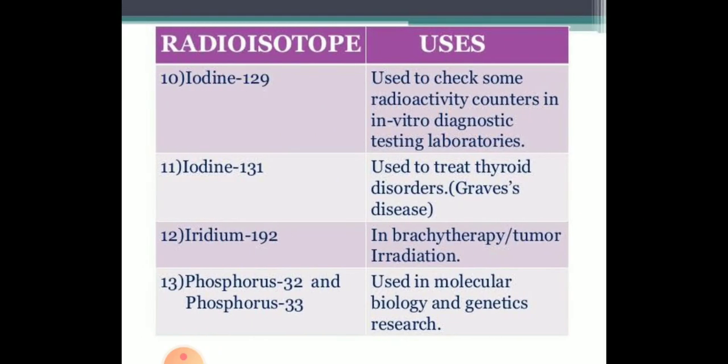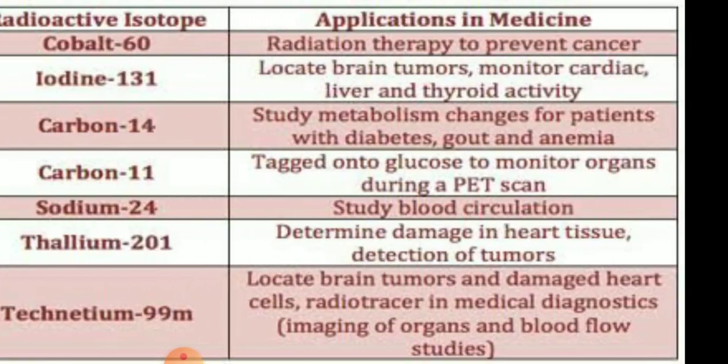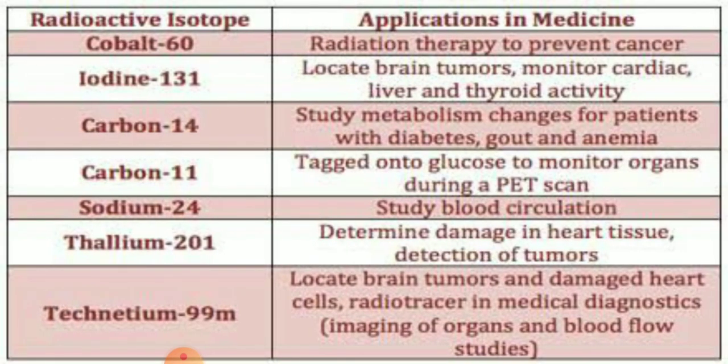Uses of some radioactive substances are there. Their uses you have to study. First is industrial use, field of agriculture and medical science. Okay.